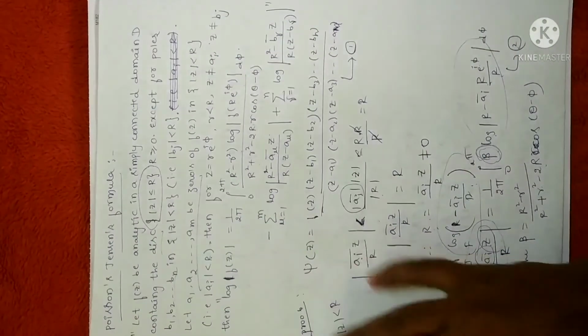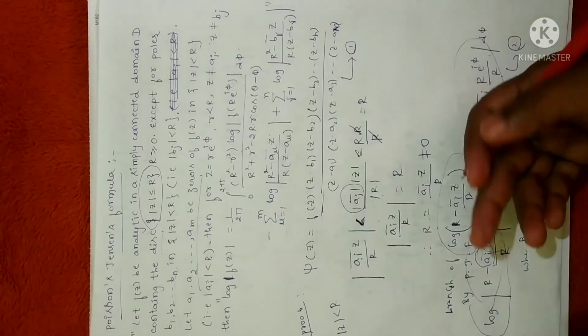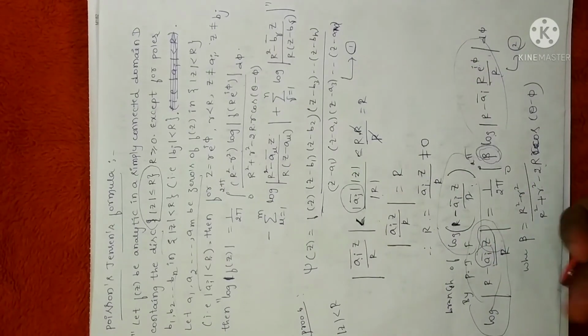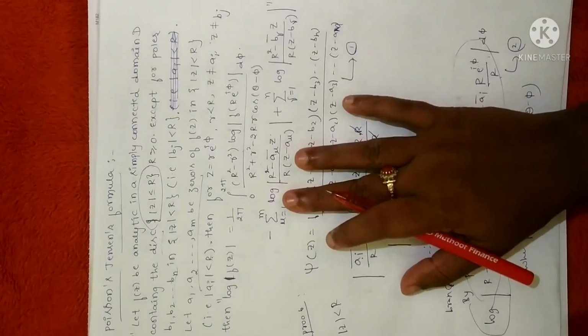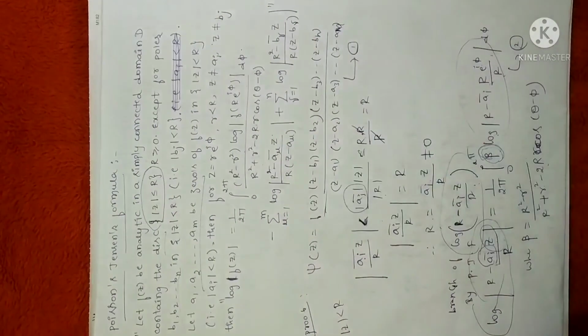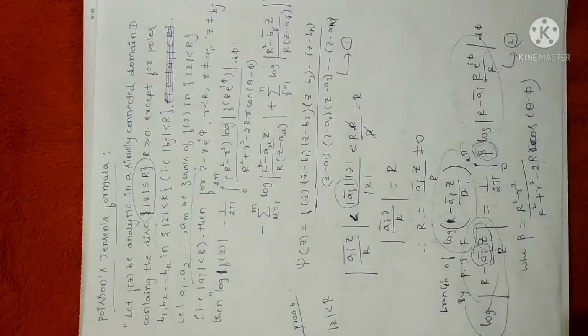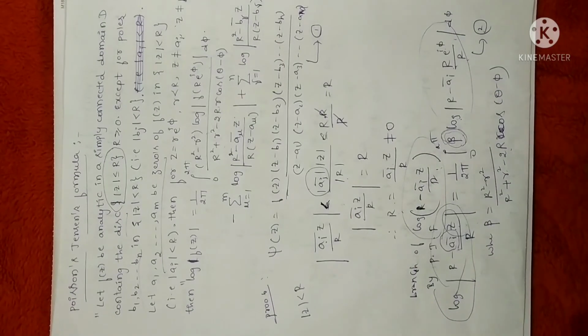As the duration of the video is long, we have 3 corollaries, but anyhow we don't have the proof of the corollaries. So we have 3 corollaries based on the Poisson-Jensen formula. Further we will use these corollaries to prove Jensen's formula in the next session. So I'll be doing the next theorem in the next session.